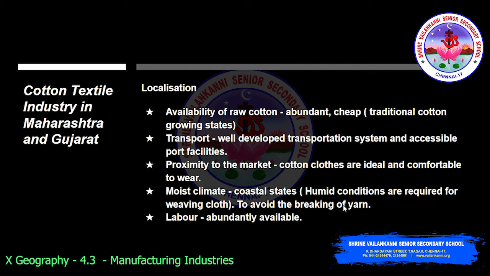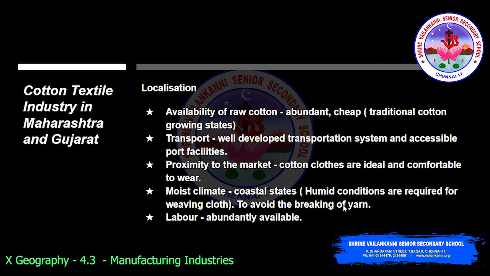The next important factor is the transport. Maharashtra and Gujarat have a well developed transportation system, and also it is in the coastal area, and of course port facilities are there. The next important point is the proximity to the market. India is a country where we all prefer to wear cotton clothes. There is a demand for cotton cloth, and it is ideal, and it is also comfortable to wear.